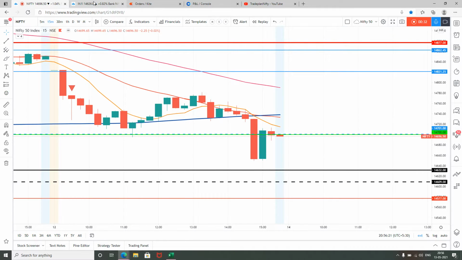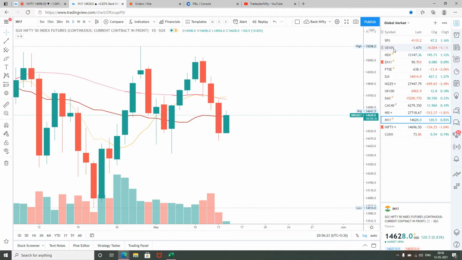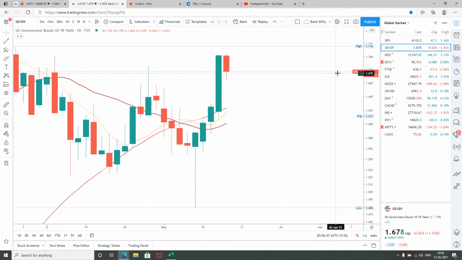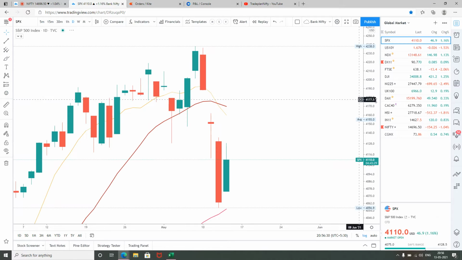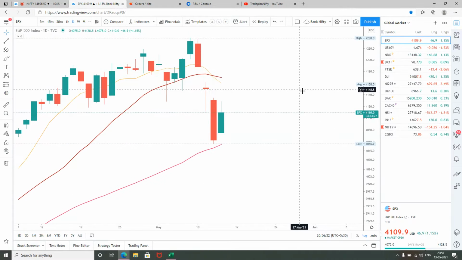Now before we get into market, let's first get into S&P. Let's see how the global markets are doing. So when we look into S&P 500, today was a holiday.